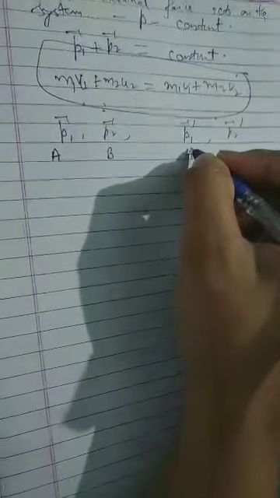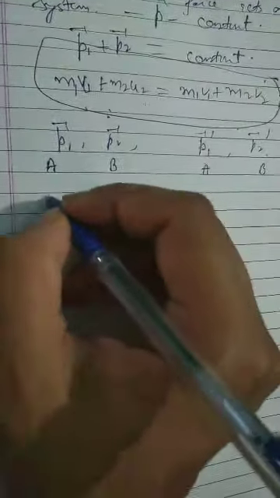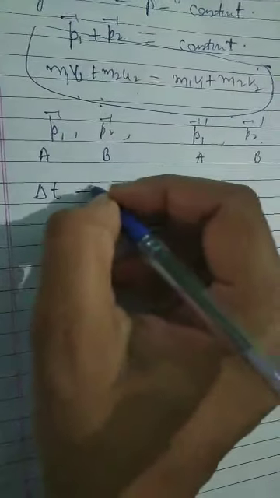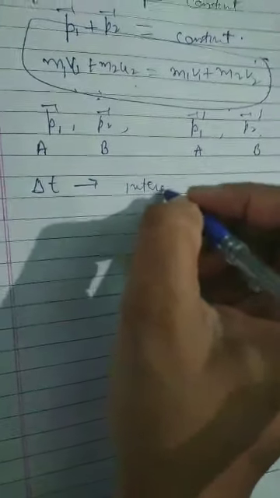After interaction their momentum changes to P1 dash and P2 dash. A and B bodies are there. This is of body A and this is of body B, and after the collision this is of body A and this is the momentum of body B. And similarly, in the interaction, we take that the interaction lasts for time t.